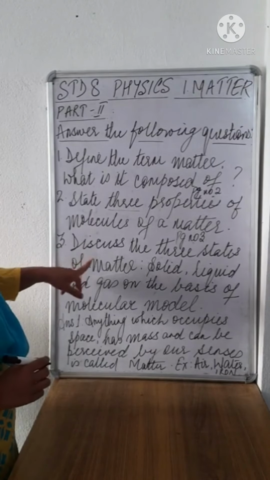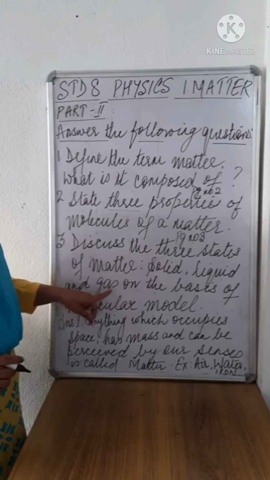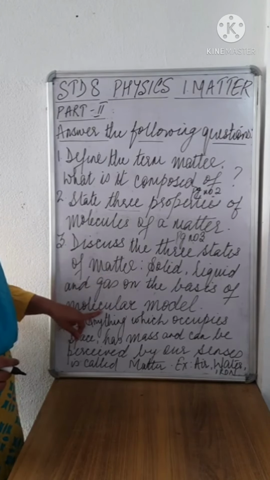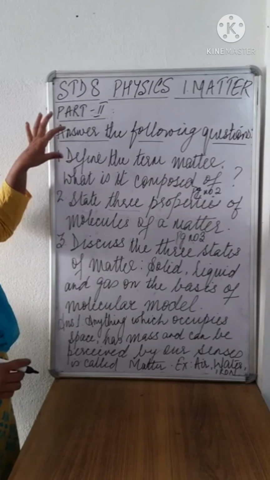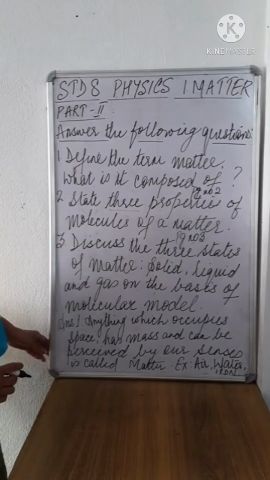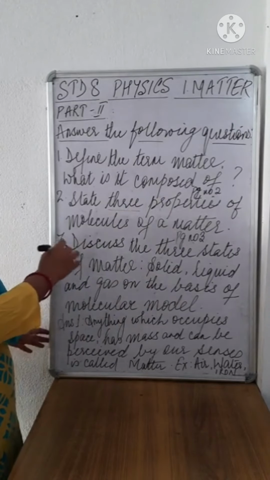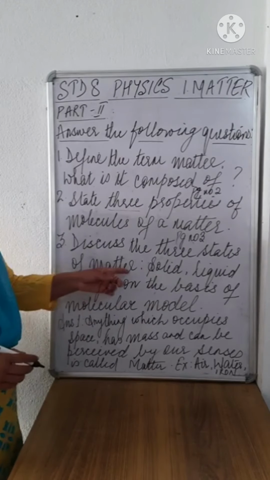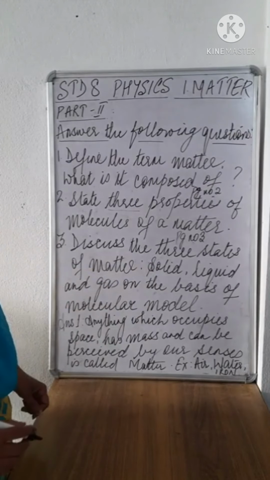Now the third question. The 3 states of matter, solid, liquid and gas, on the basis of molecular model. If you remember, I had made a tabular distinction between the 3 states of matter. So you will draw the table and write down the distinction between solid, liquid and gas on the basis of molecular model.